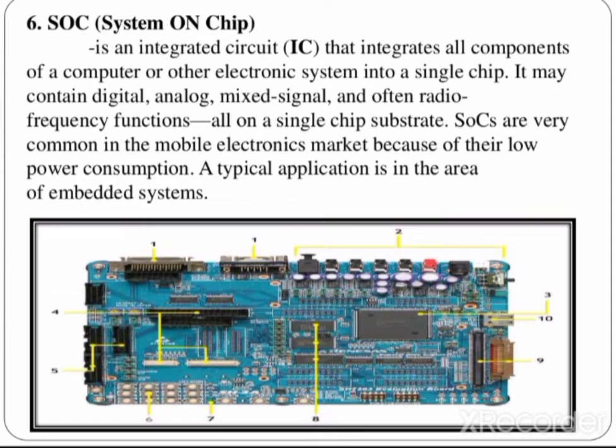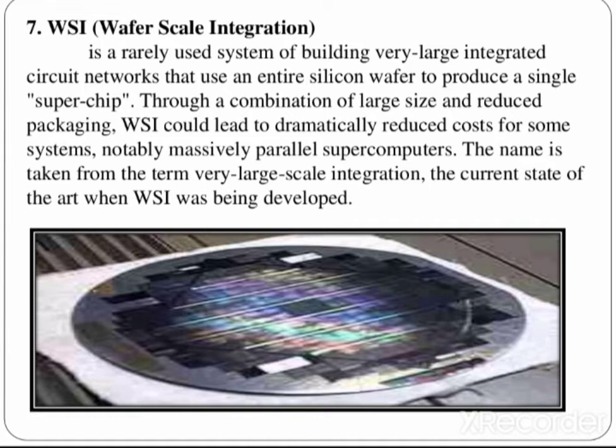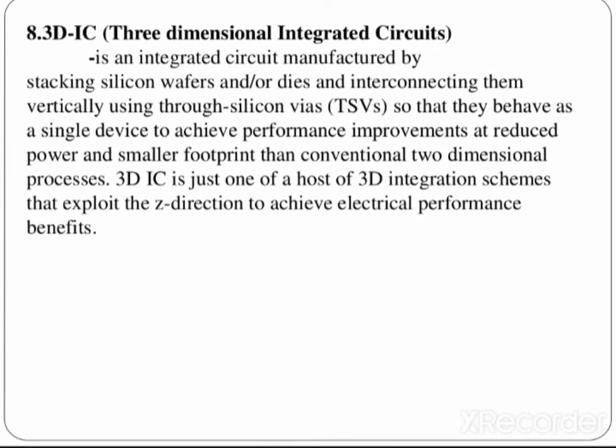So it is very easy to handle the large electronic circuit with the help of this circuit. Then wafer scale integration: you can see the wafer like a chip is there, and so many electronic devices, circuits and systems are mounted inside this IC. This looks like a wafer, so it is called wafer scale integration. Then 3D IC is also available. Nowadays it is popularly used for 3D integration schemes.